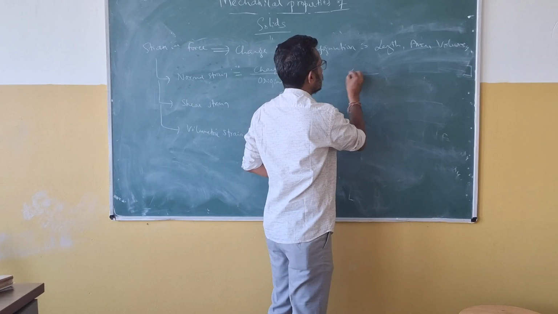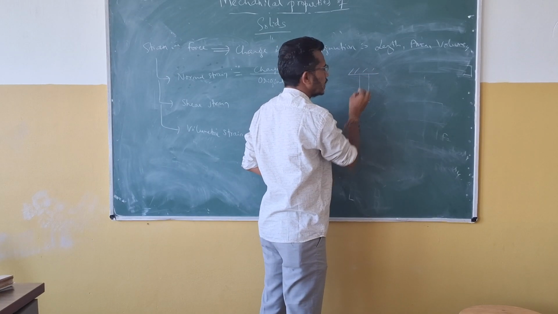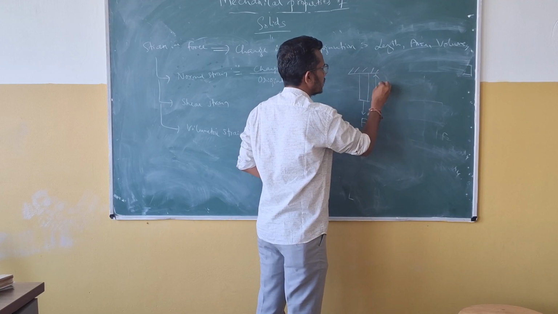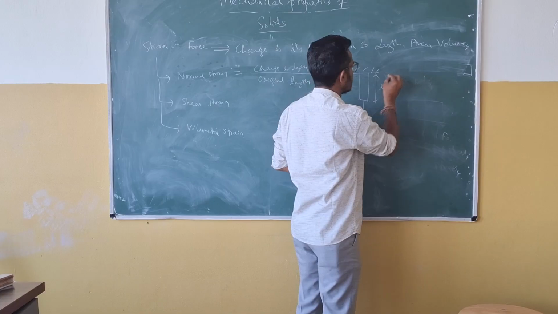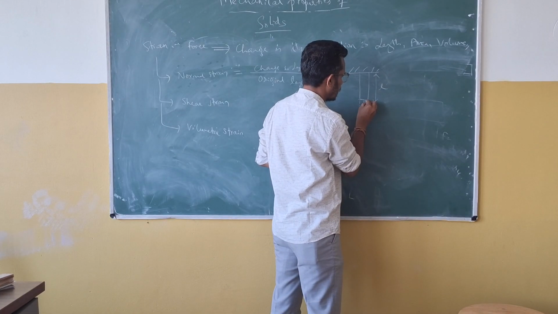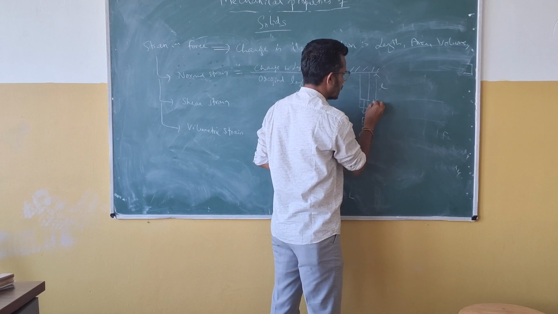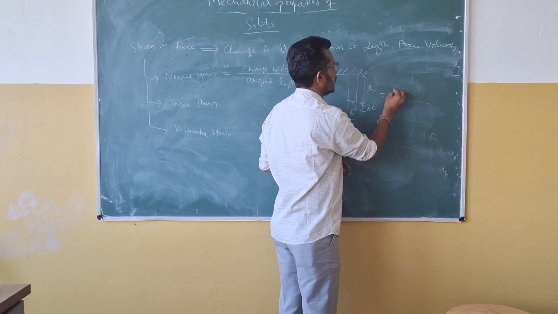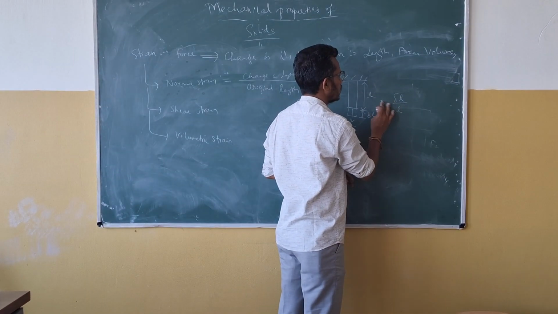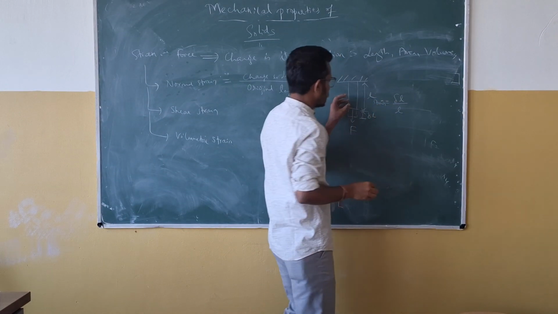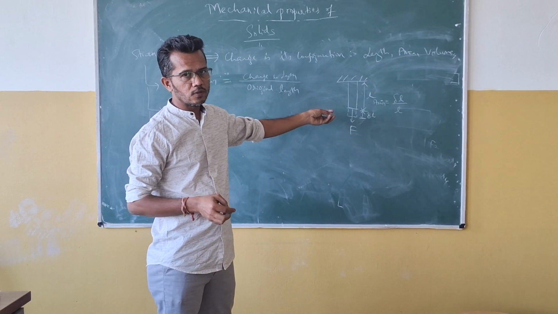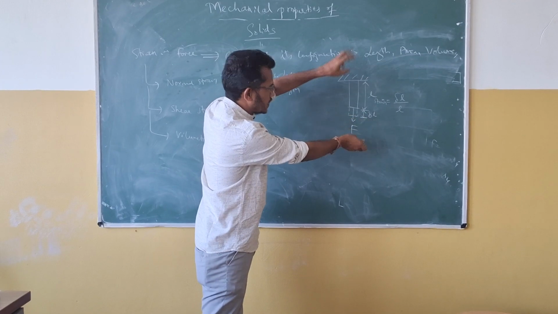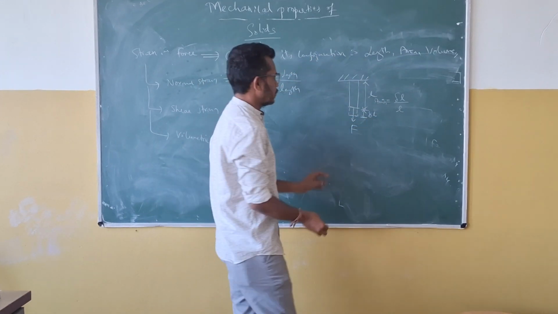So here there is an object which is fixed at one end, and I am applying a force on it. This is the initial length L. Because of that force, there will be a change in its length. The length is increasing, and this increase in length I am taking as delta L. So the formula becomes delta L divided by L. Strain is nothing but delta L divided by L. Here this force I am calling a tensile force, and because of the increase in length, tensile stress is developing.